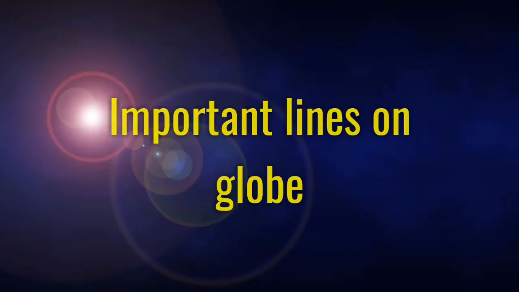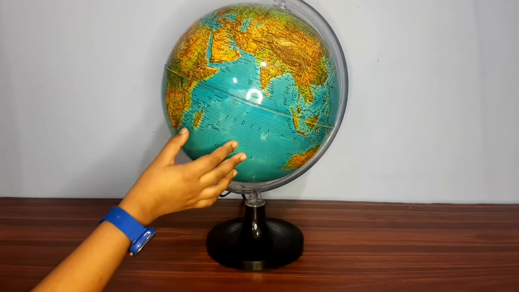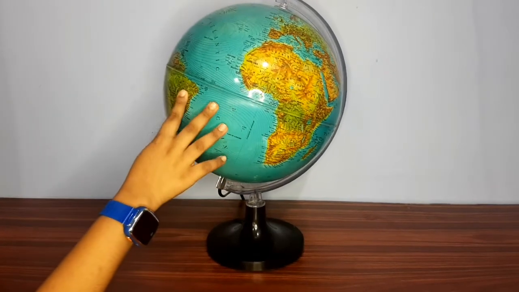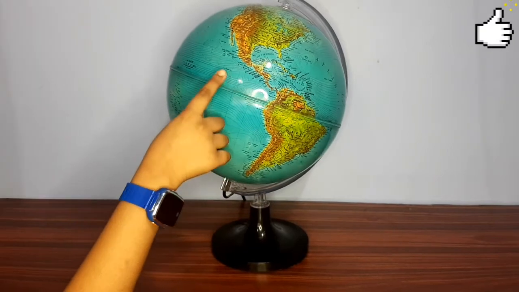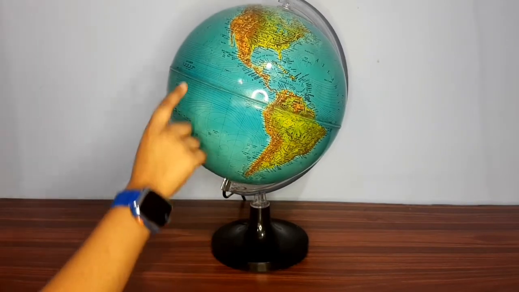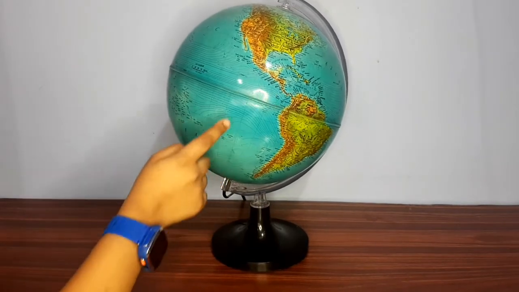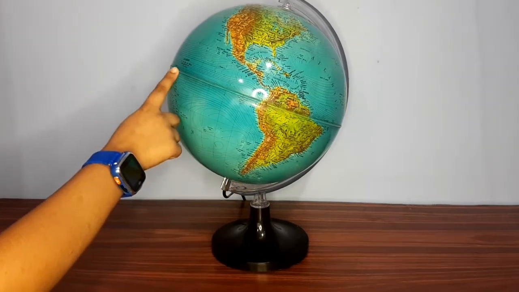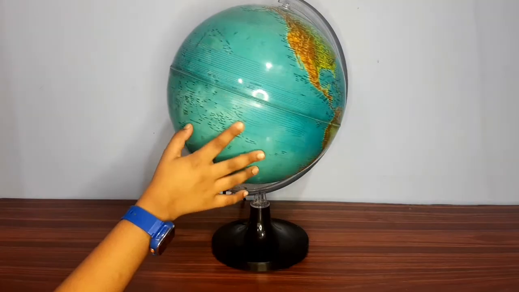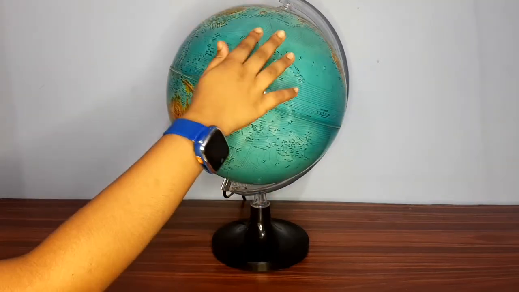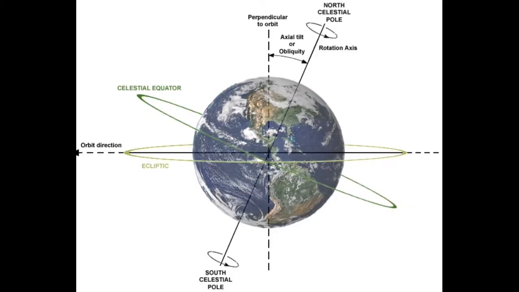Important lines on the globe. The northernmost point on earth is called the North Pole and the southernmost point on earth is called the South Pole. Axis is the imaginary line around which Earth rotates. It passes through the center of the Earth, joining both poles. Equator is an imaginary line which divides Earth into two equal halves called hemispheres.